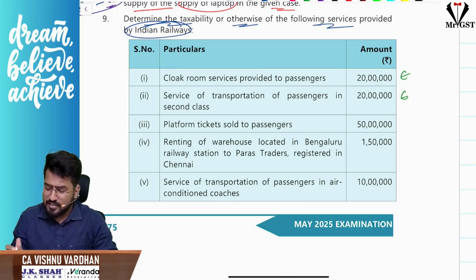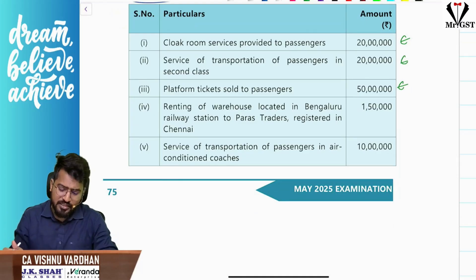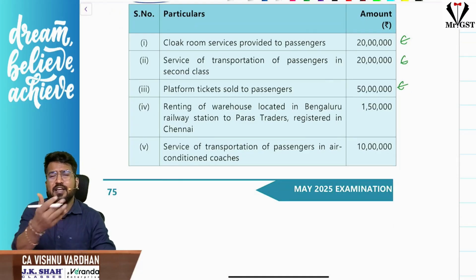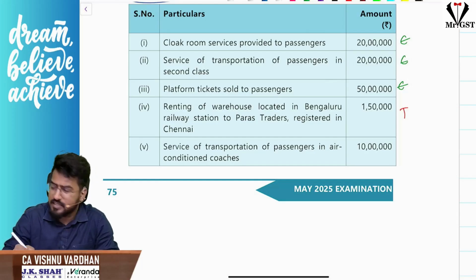Chat box. The platform tickets are also exempt, if you have seen the exemptions amendment. Next, renting of warehouse located in Bengaluru railway station to Paras Traders registered in Chennai. Renting of immovable property is nowhere given in exemption, so it is taxable.